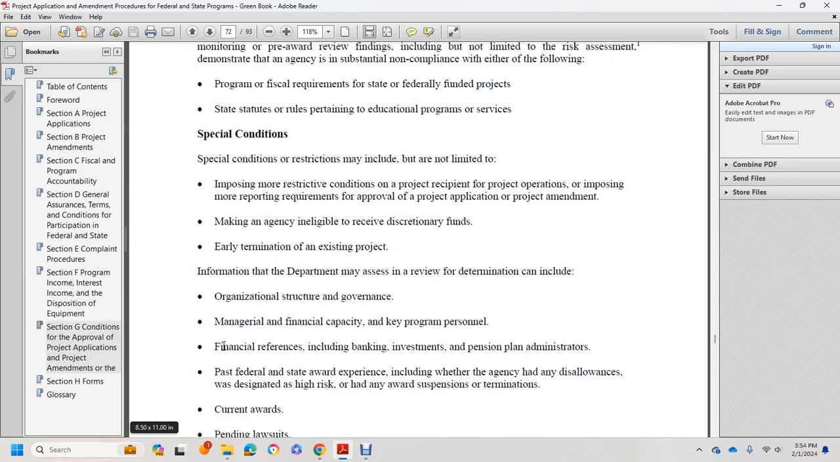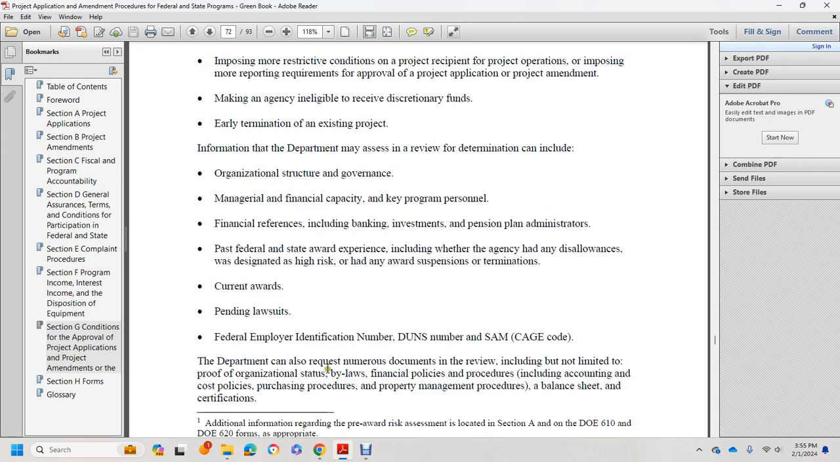This can include organizational structure of the government, managerial and financial capacity, key program personnel, financial references including banking, investment, pension plan administration, and the past federal and state award experience. This includes whether the agency has disallowances, awards designated high risk, or any award suspension or termination, current awards, federal pending lawsuits, federal employee identification numbers, DUNS and CAGE code.